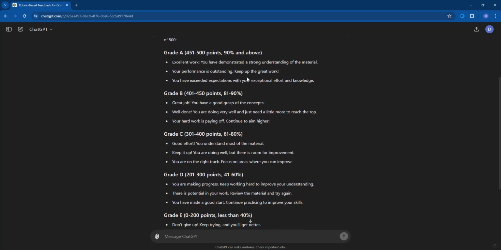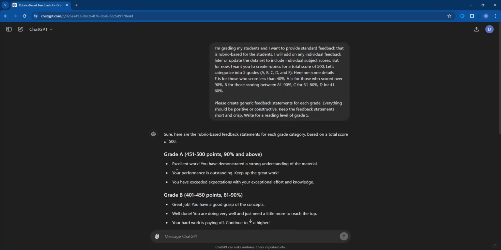These are the rubrics. This is the standard feedback that I can present to the students. So anyone who gets a score between 300 to 400 should be graded grade C, and one of these statements should hold true for that person. Okay, so I've got this. I'm going to take only one of these 3 statements for each of these grades. I don't want all 3. I'm going to pick one of the 3 and I'm going to enter them into the table. I'm going to create a new table in Excel.